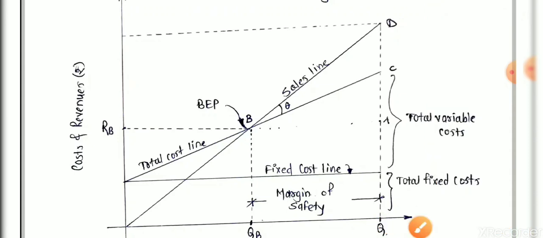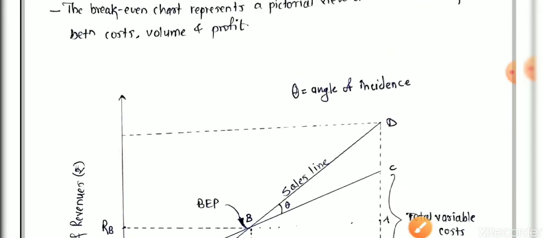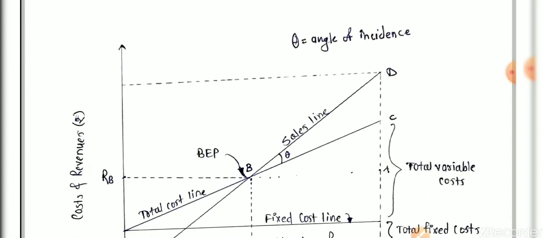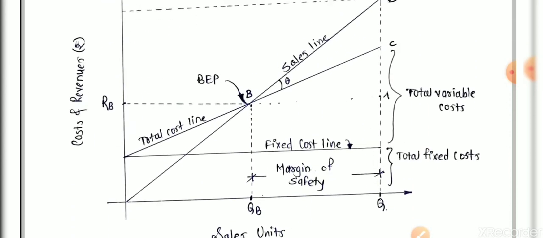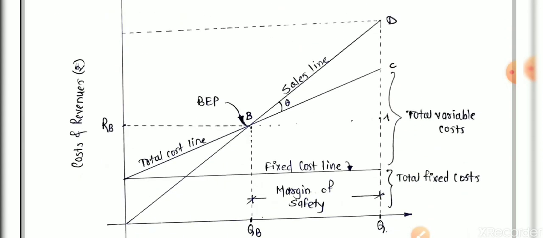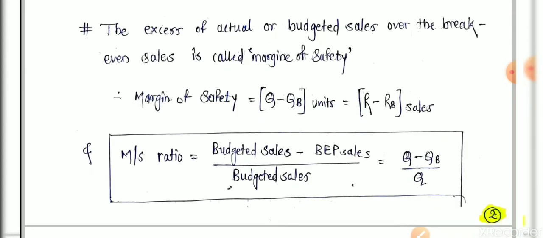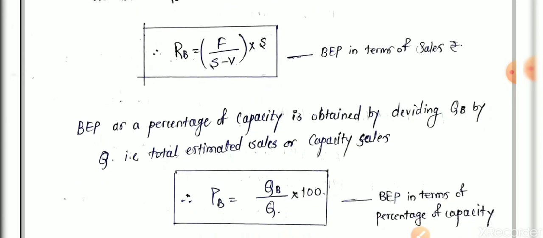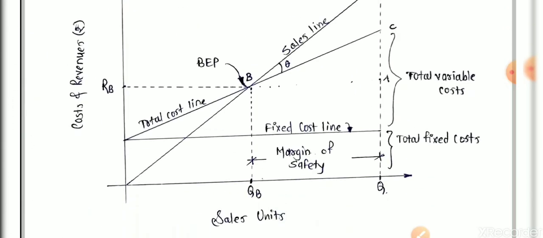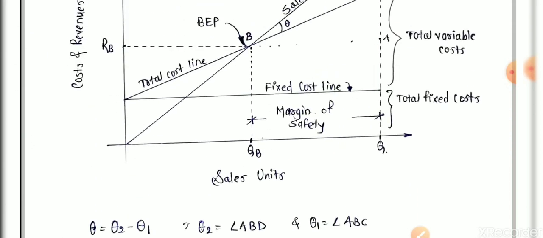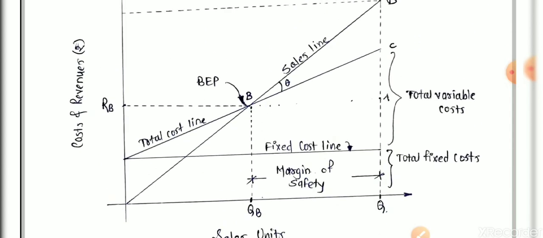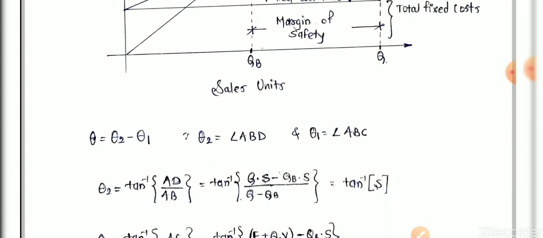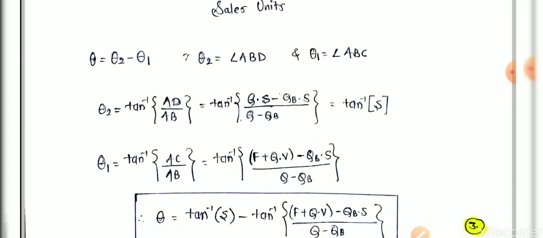Okay, let's see further. If there is a question on theta in the exam, then you can go for the further calculation. If there is no question on theta, you only need to discuss the above topics, that is margin of safety ratio, PB, RB, and QB. That's enough. And sometimes if profit is asked, profit is obviously, as we know, sales income minus outgoing, revenue minus costs. It is basic and fundamental.